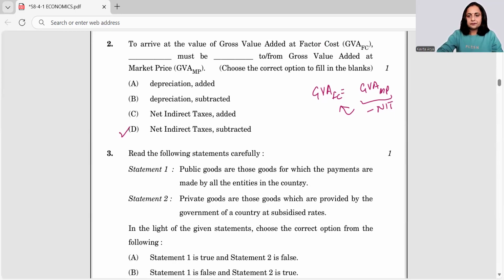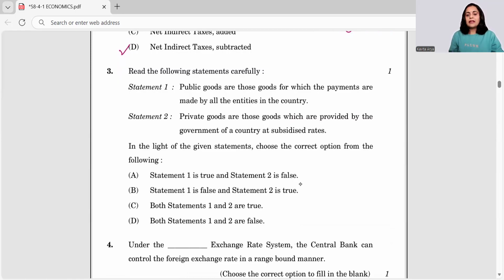Third: public goods are those goods for which the payments are made by all the entities in the country. No, this is a false statement. Private goods are those goods which are provided by the government of a country at subsidized rate. No, that's also false, because why would the government be providing private goods? So both the statements are false.